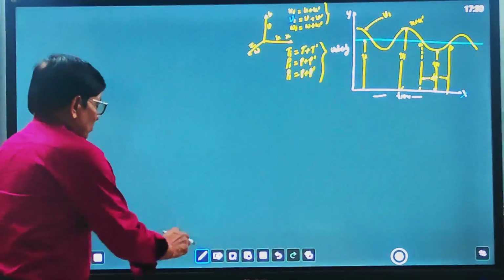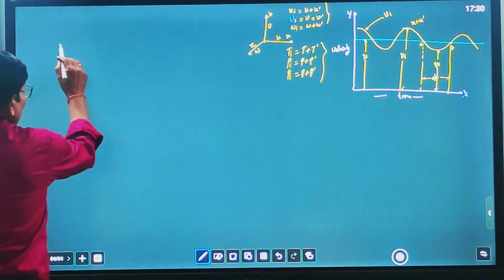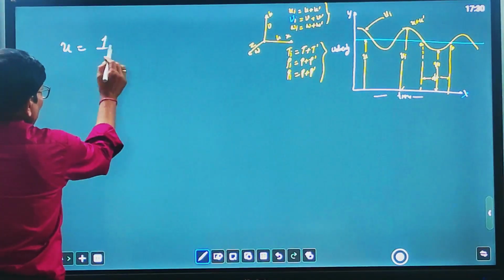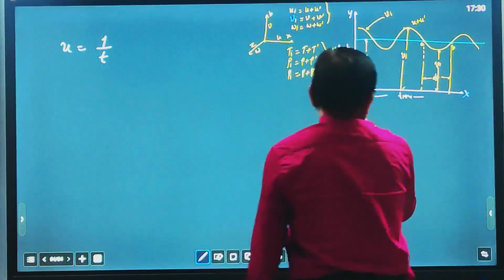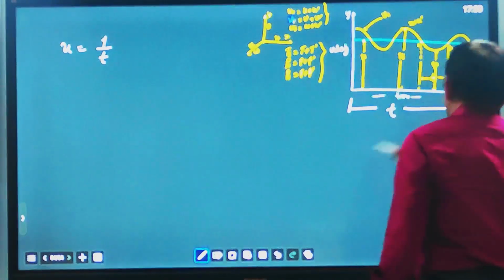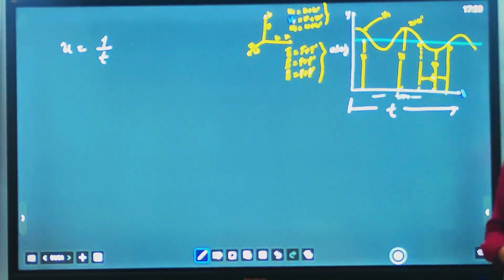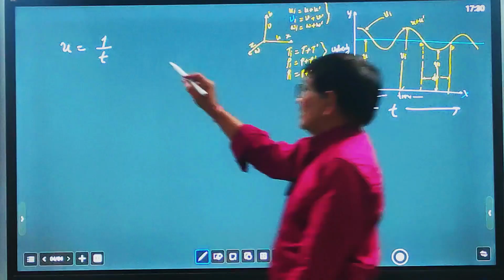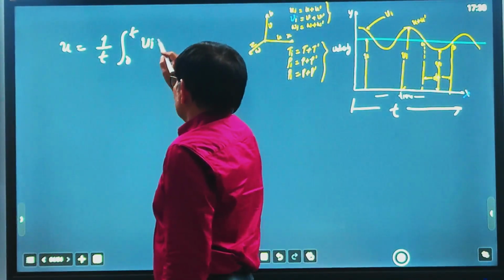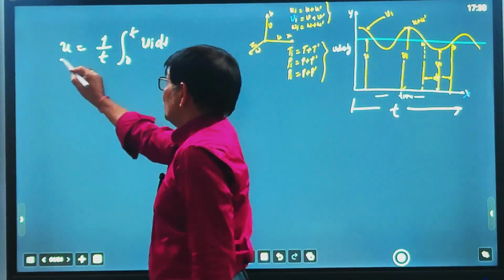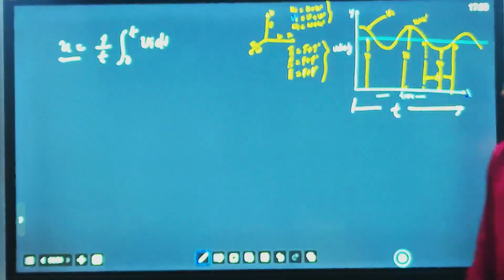So what is the mean value? That is u. How do we find u? It is 1 upon the total time interval. We can take the total time interval as t, from here to here. Suppose we are integrating for the whole time. For the whole flow the time interval is t, so we integrate over the whole time and divide by the time, from 0 to t of ui dt, and that is equal to u.